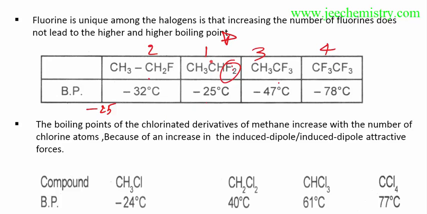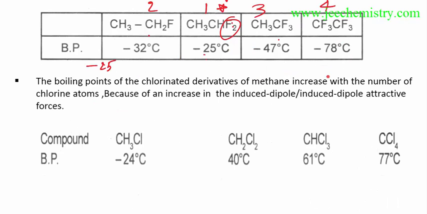In examinations, there may be some confusion by this. Take this example. When there are 2 fluorines, this type of compound will be there, and this will have a higher boiling point. This needs to be taken care of. The order is 2 fluorine, 1 fluorine, then 3 fluorine, 4 fluorine. But in the chlorine case it is simple.